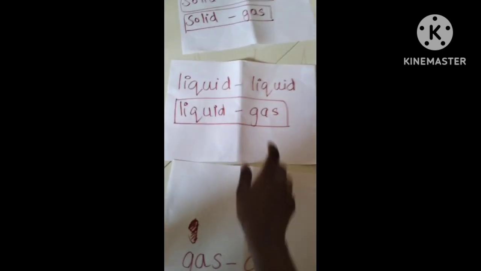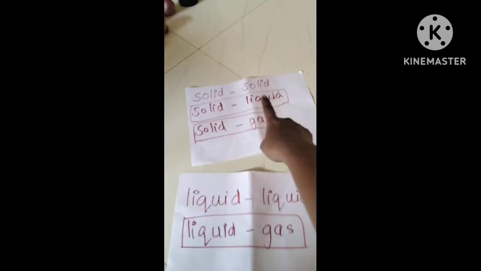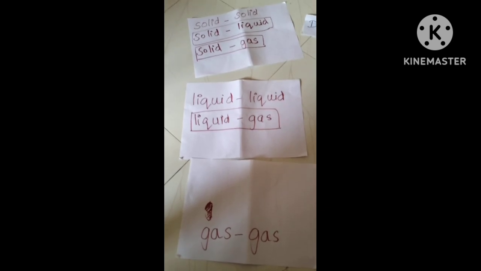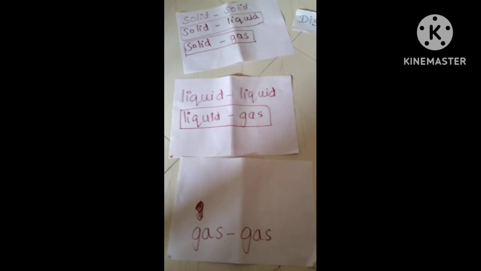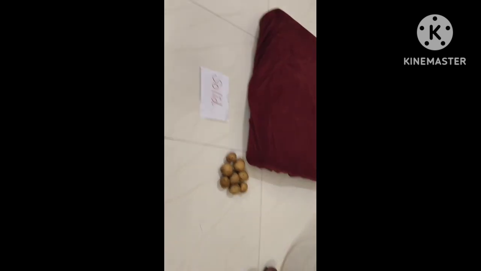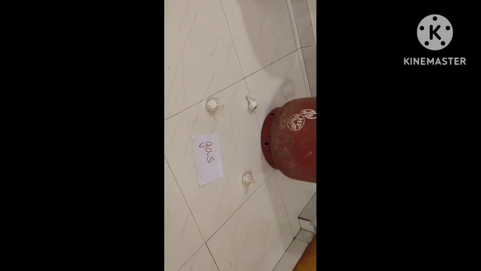Gas and liquid, again that is already there. So gas and gas. So there are 3 plus 2 plus 1, six combinations of dissolving. The same is possible for diffusion. You know the particles of solid are tightly packed, liquid moderately packed, and gas very loosely packed.